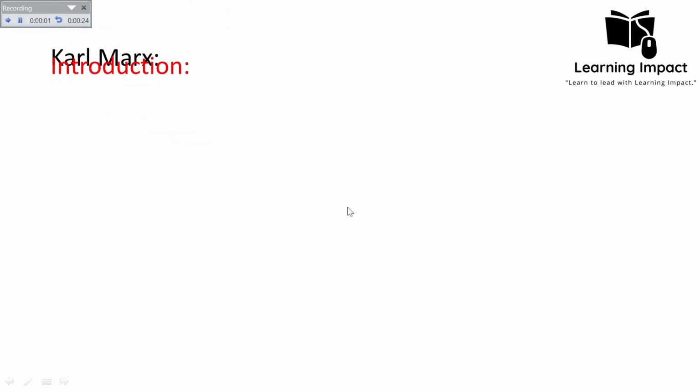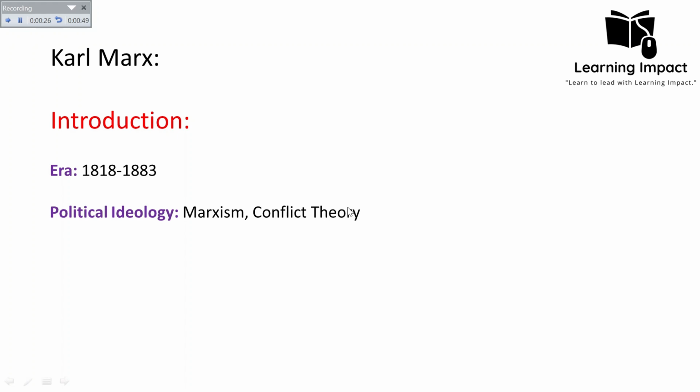Okay, first is Karl Marx. Let's look into his brief introduction. Karl Marx was born in 1818 and died in 1883. We have studied the detailed biography of Karl Marx in our last lecture, and here we will just give an overview. He was born in Germany. He was a German philosopher and sociologist, born in what was formerly known as Prussia, and his political ideology is known as Marxism.